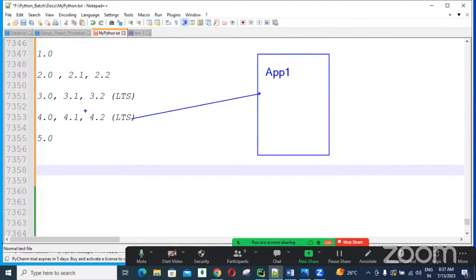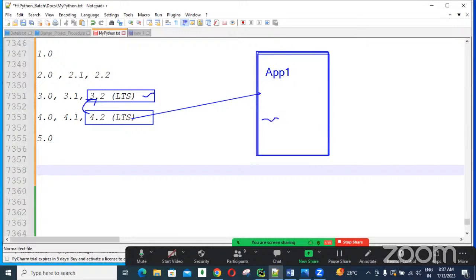Later, I downgrade the Django version to 3.2. After downgrading, if I run this application, maybe it will not work properly. Why? Because of a dependency problem, guys. 3.2 may not support this application's development. We use a lot of imports here, importing modules or methods.